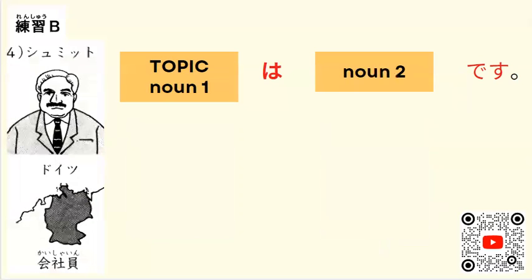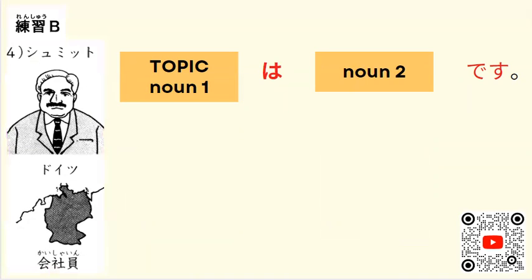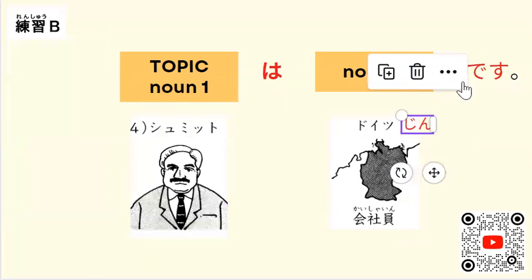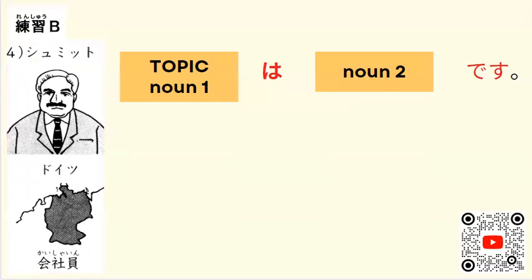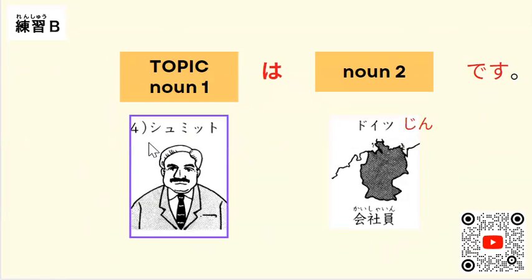The last information card we have here is シュミットさん。シュミットさん、ドイツ、会社員。いいですか皆さん。So again, topic here is シュミットさん。OK。シュミットさんはドイツ人です。So, it's true based on our information card, シュミットさんはドイツ人です。And then additional information about the topic here is 会社員。That's why シュミットさんは会社員です。皆さん、how did you find this grammar pattern?